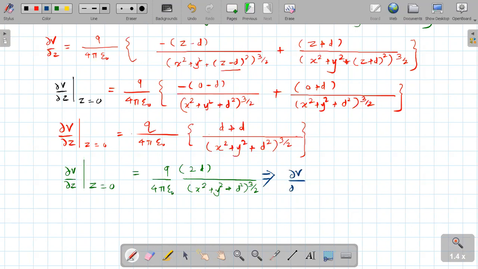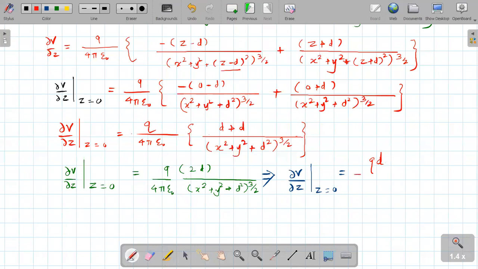Therefore, this implies that del v upon del z at z equal to 0 is equal to qd. I will again rewrite using a different color. qd upon, yes, upon what?